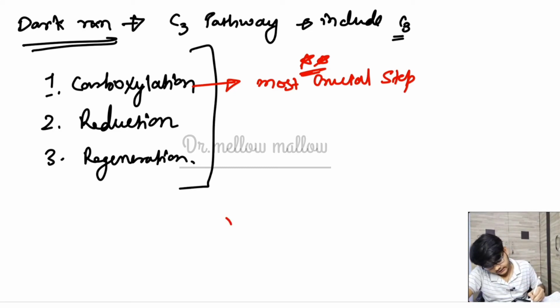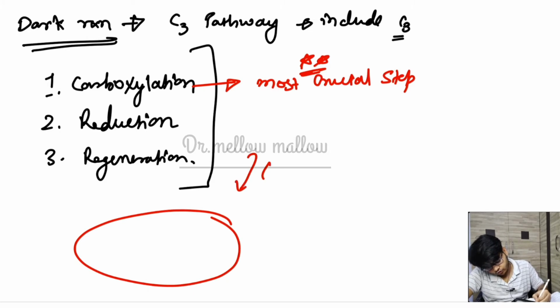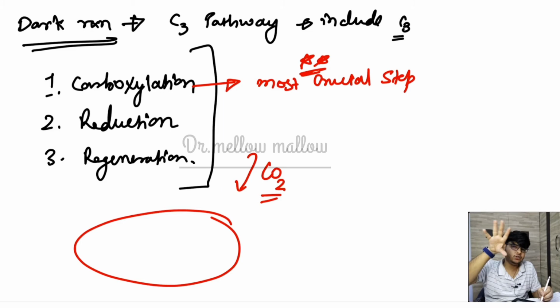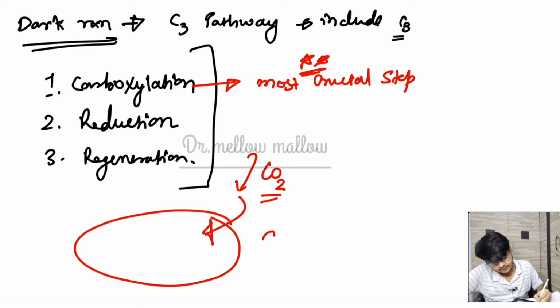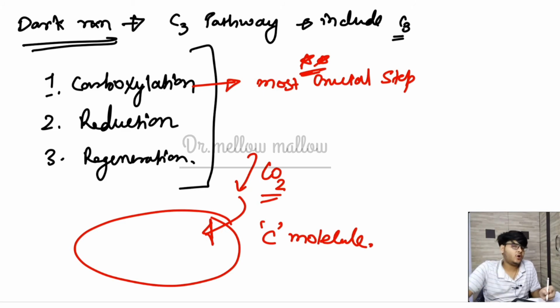We are taking CO2 from outside, and we need to fix that CO2 in the cell, because for production of any kind of carbohydrate or sugar or protein, we need carbon molecules, because carbon is the backbone of organic compounds.